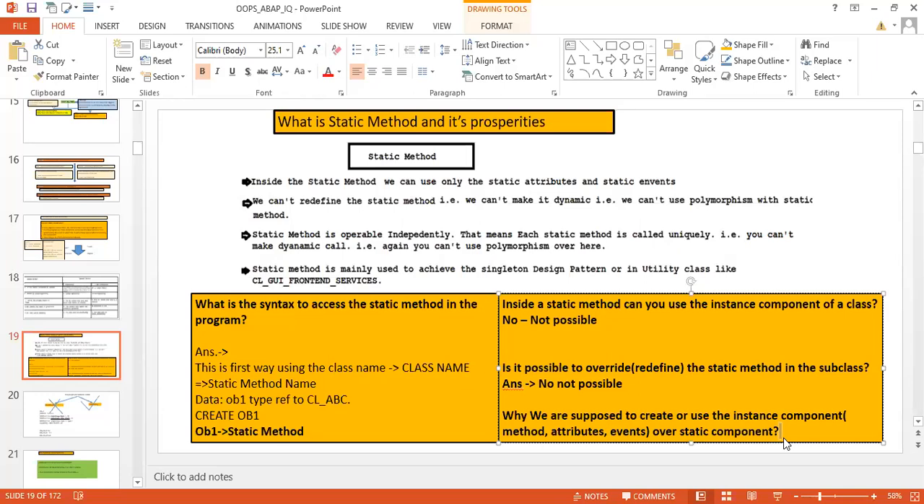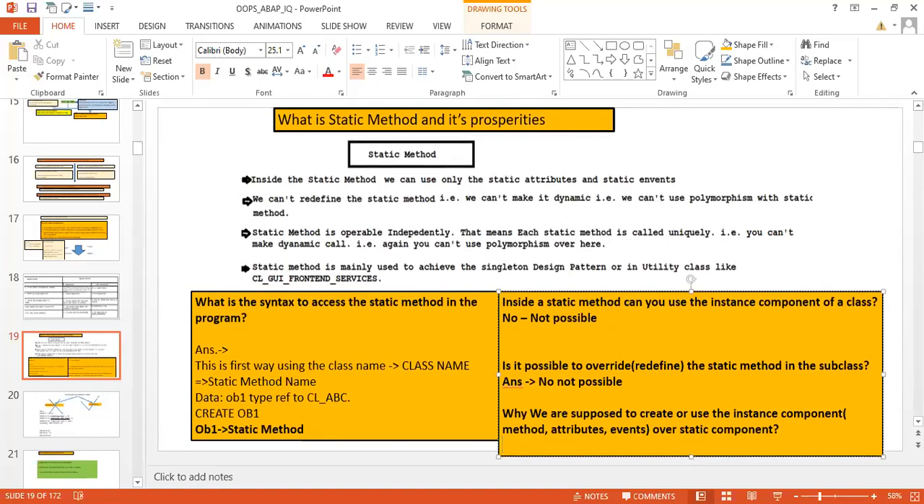But sometimes you can go for the static component where you know that you don't have to use polymorphism, right? You don't have to redefine the method. So there you can go for static, but generally we are supposed to create the instance method.